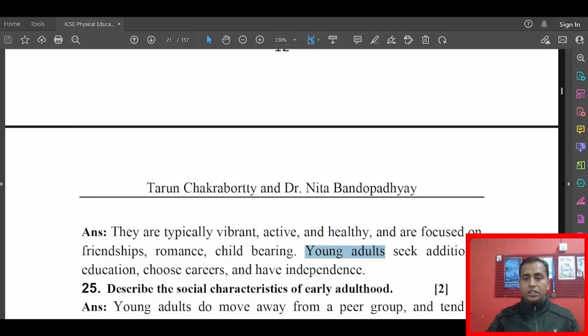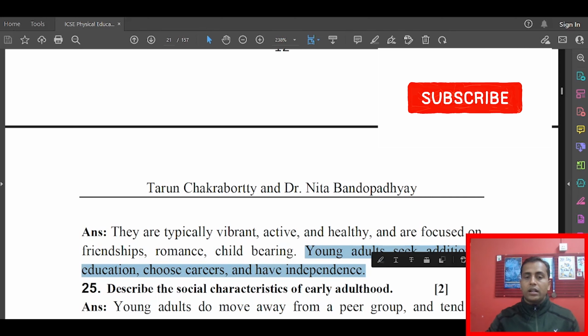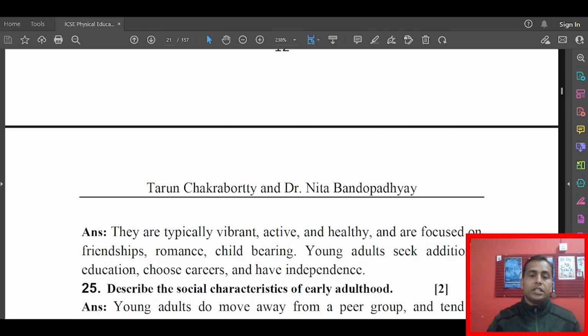Young adults seek additional education and choose careers and have independence. In this particular stage, you will find that they are going for additional education, which will be helpful for their career. They choose careers and have independence.